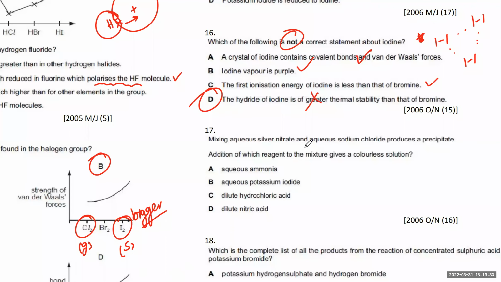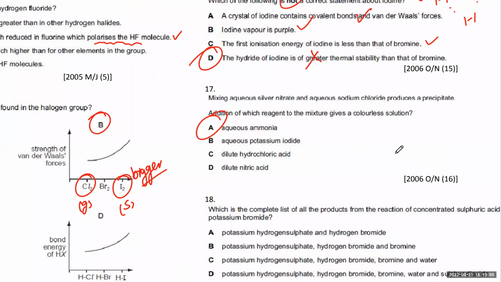Mixing aqueous silver nitrate and sodium chloride produces a precipitate, which dissolves when you add ammonia to it. So a colorless solution is formed when you add ammonia. Okay, is that clear as well?